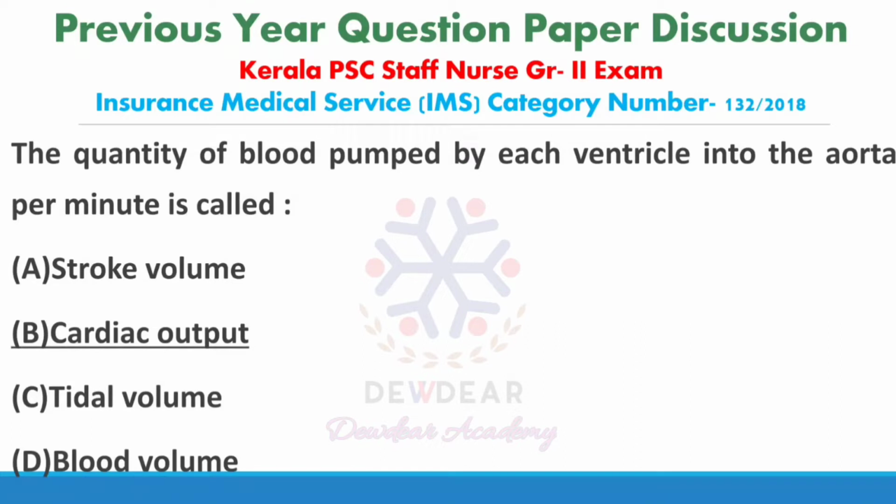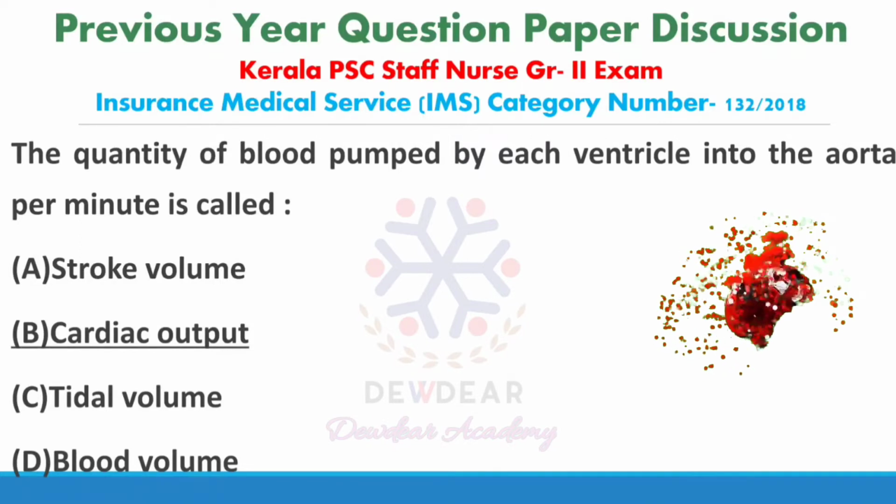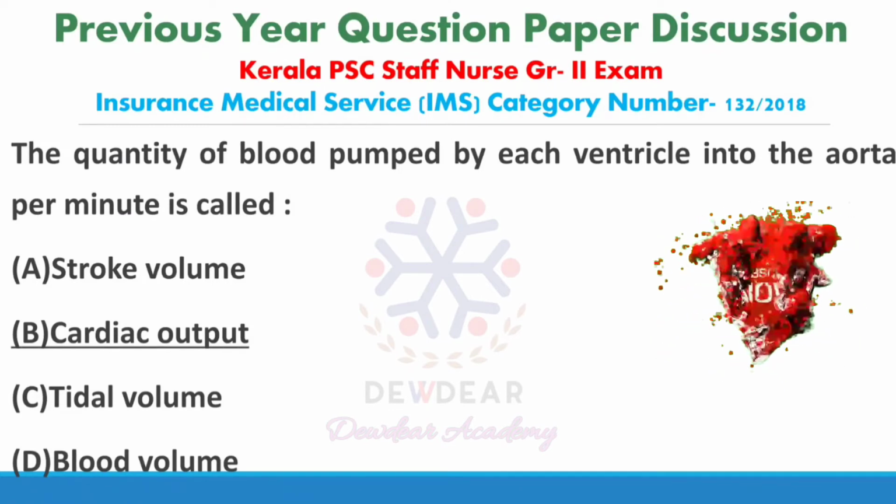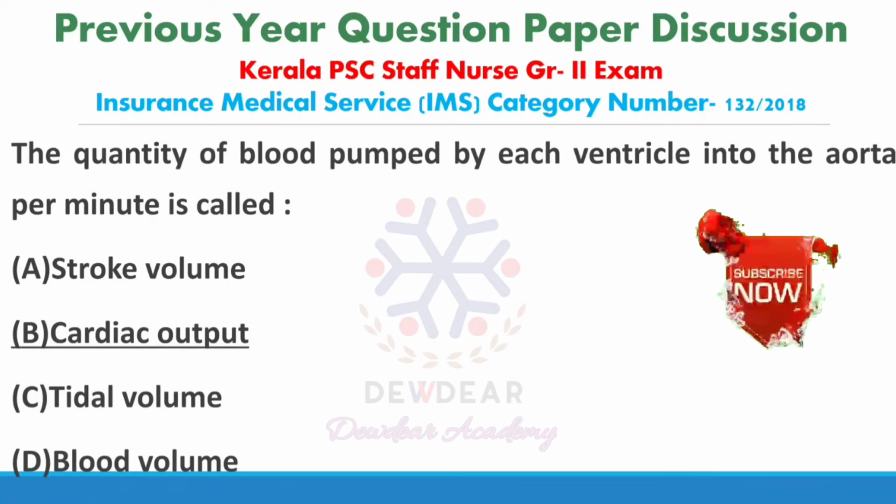Then blood volume. Blood volume refers to the total quantity of blood in the body. And tidal volume is the volume of each breath. That is lung volume representing the normal volume of air displaced between normal inhalation and exhalation when extra effort is not applied.